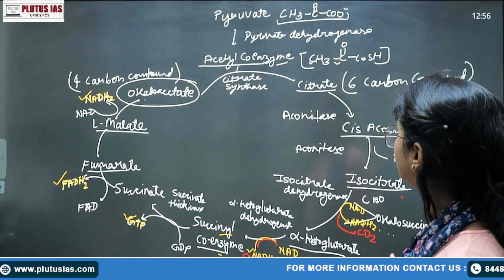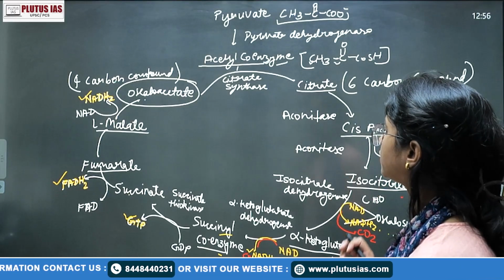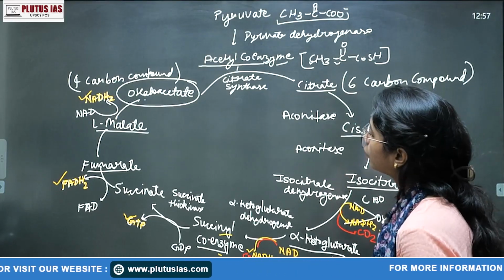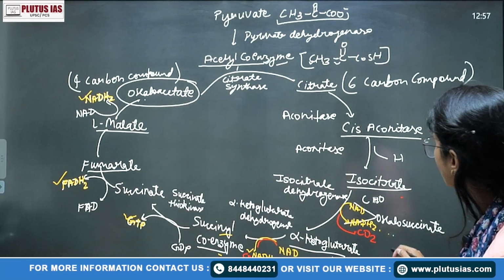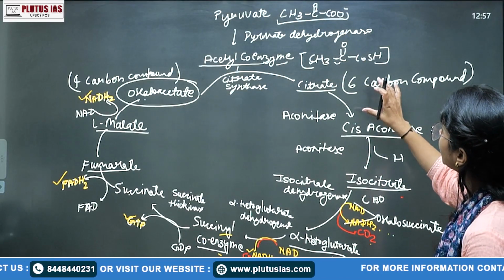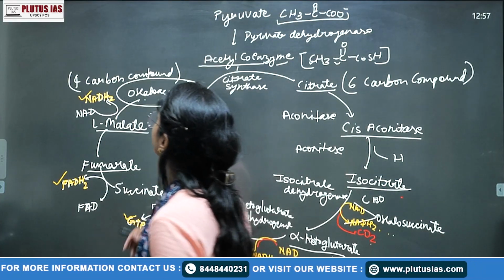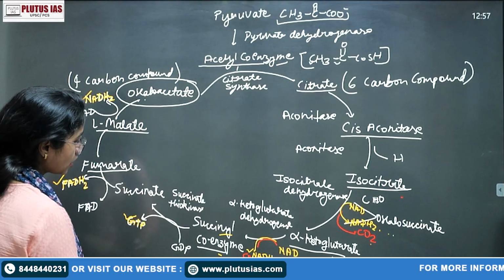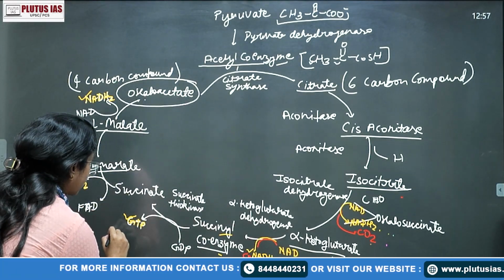You do not need to write everything, but of course you need to write the important terms such as your 6 carbon compound, your 4 carbon compound, this is your 2 carbon compound, where the decarboxylation process is occurring, because of that the 6 carbon compound, that is citrate, is forming the 4 carbon compound, that is your oxalosuccinate. Okay, so यहाँ पे you can just mention one more thing. This is your substrate level phosphorylation.